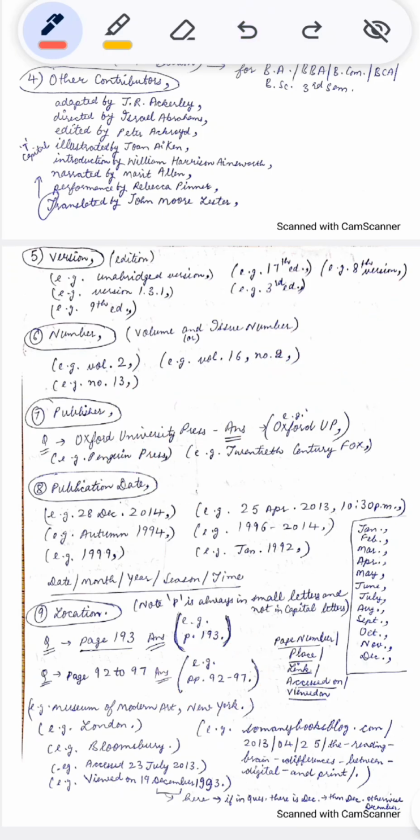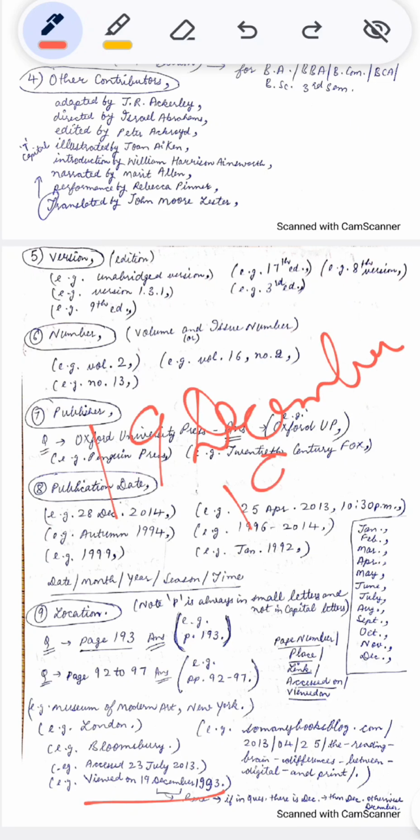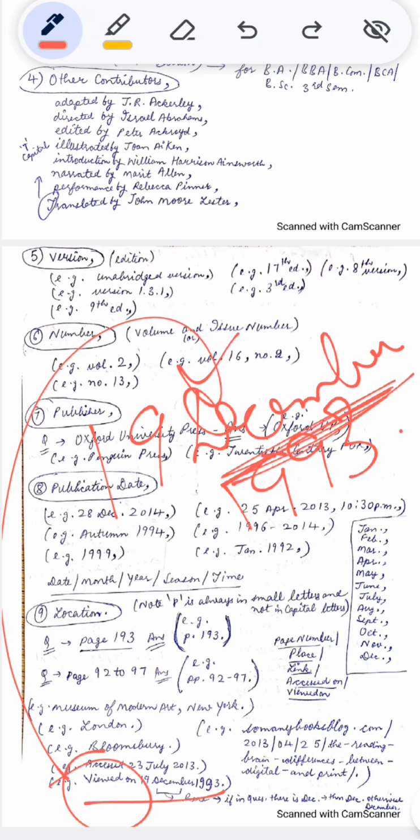And next is place itself: Museum of Modern Art, comma, New York period, London period, Bloomsbury period. The date on which the article was accessed: 23 July 2013. It was viewed on 19 December 1993. The link itself. And see, if in the question you are given the full form, 19 December 1993, that the article was viewed on 19 December, December is in full form, so you have to write December in full form.